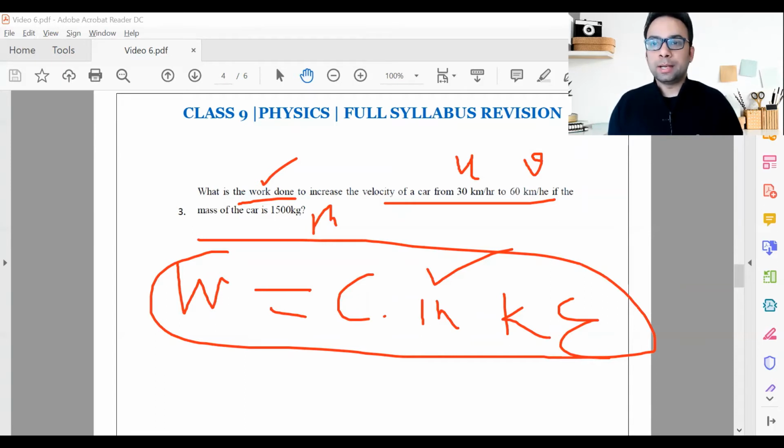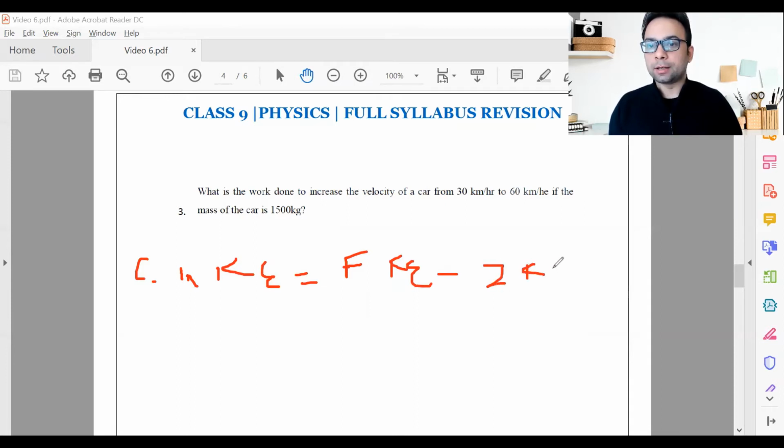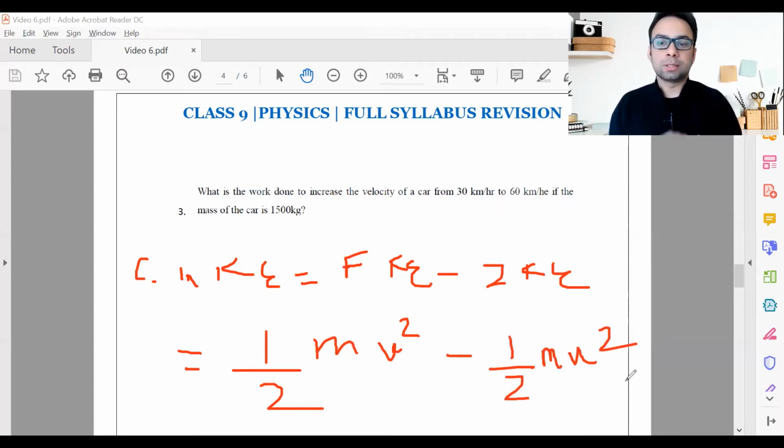Now, how do we calculate the change in kinetic energy? If it's any change, that means there's a final value and an initial value, and if you want to calculate the change, you just have to subtract both of them. So let's calculate the change in kinetic energy. That will be equal to final kinetic energy minus the initial kinetic energy. What will be my final kinetic energy? Half mv square. So mass, I'm assuming as m as of now, v will be v minus initial half m u square, right? So I'm just using the formulas as of now, not putting the values as of now.